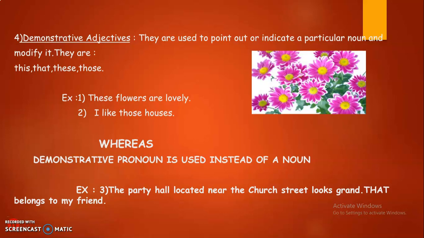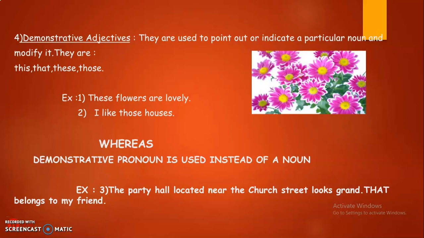So the words in these examples, these and those, represent demonstrative adjectives, whereas demonstrative pronouns, hope you remember we have discussed it in the pronoun video, are used instead of nouns. Demonstrative adjectives modify the noun, whereas demonstrative pronouns are used instead of a noun.